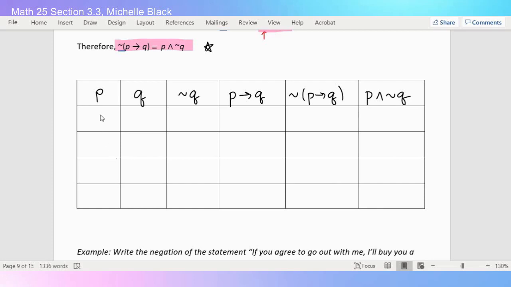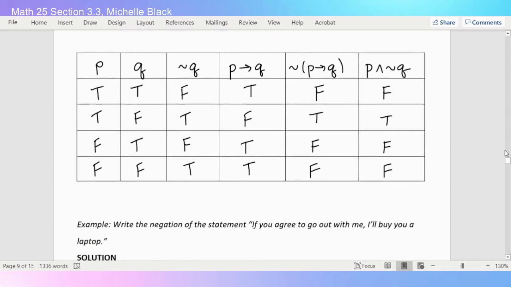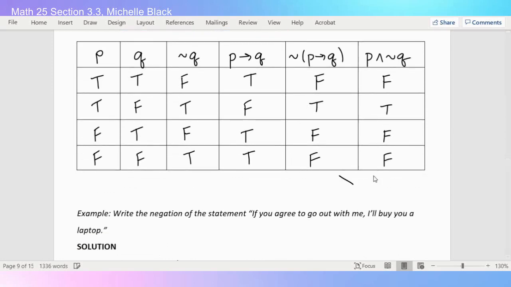Okay, if you want, try it on your own. I'm probably just going to cut part of this out and have the answer pop up. So take a second, try it on your own, and then come back. Okay, so hopefully you got this for your table. If you look at the last two columns, we do see that they're the same, so these are logically equivalent.